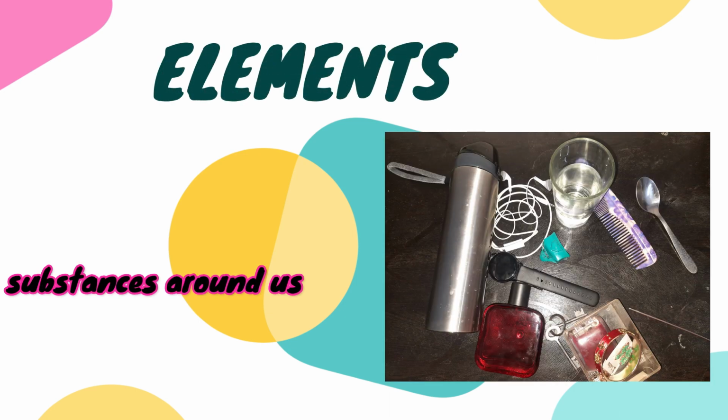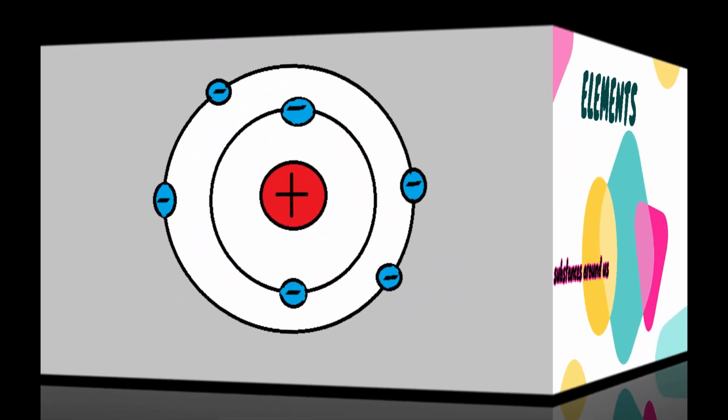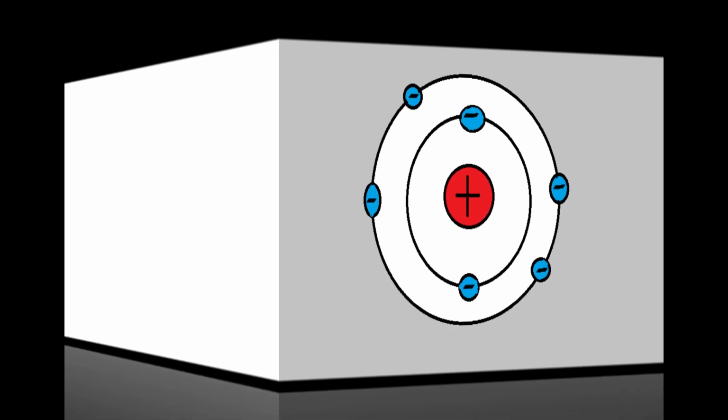As I have told, all the substances around us exist in 3 states. And do you know from which thing all these substances are made up of? All these substances are made up of elements. And ultimately, these elements are made up of atoms, which we call the building blocks of matter.